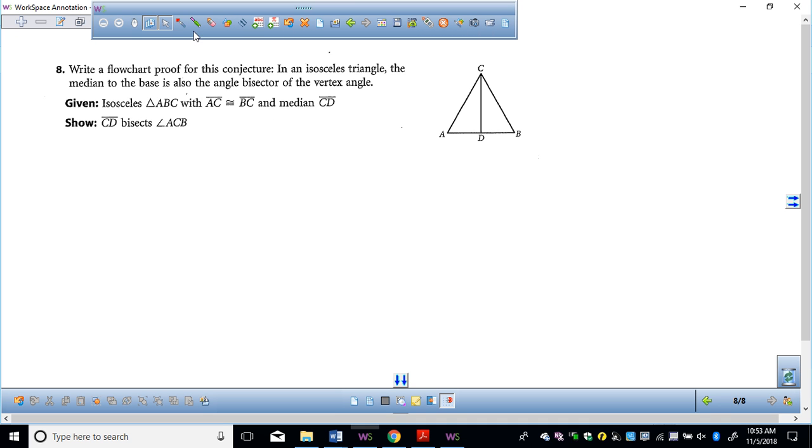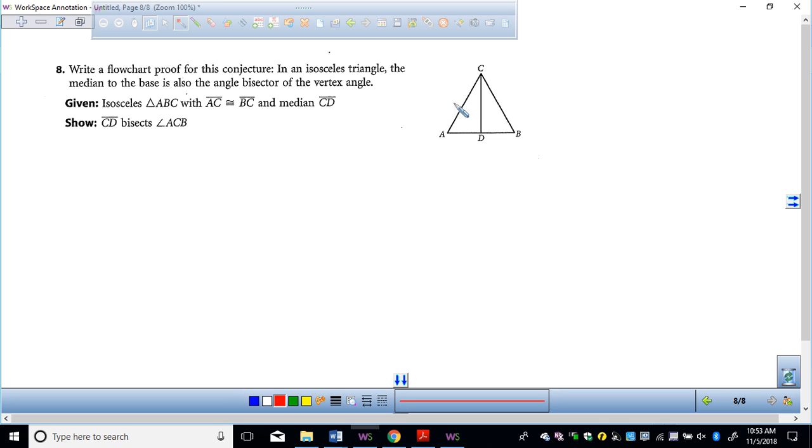Let's first look at what we're trying to prove. Write a flowchart proof for this conjecture. In an isosceles triangle, the median to the base is also the angle bisector of the triangle. So before I do anything, what things can I mark up on this picture? What can I mark up? A, B, so isosceles triangle.